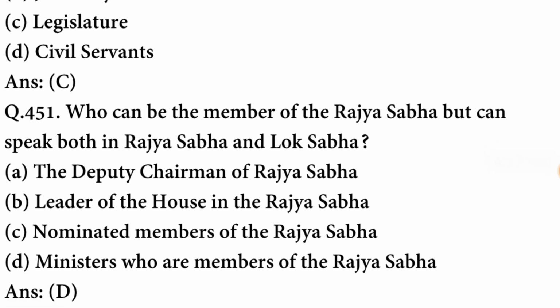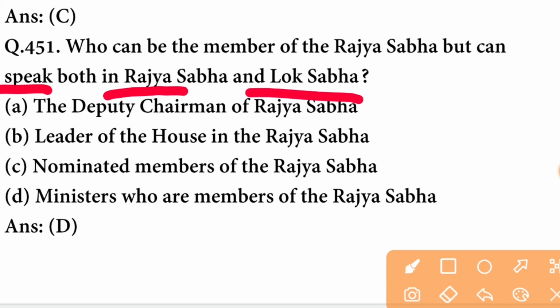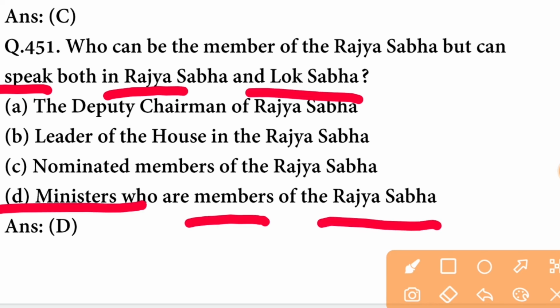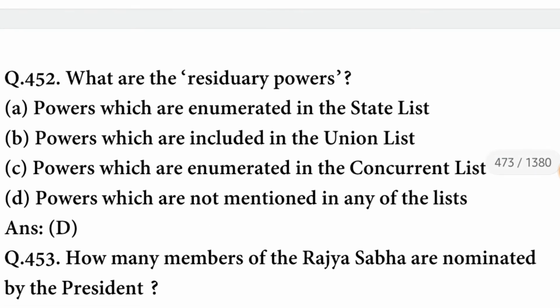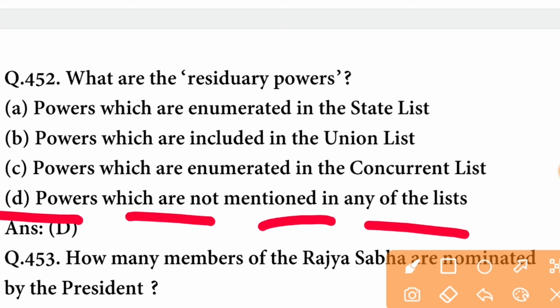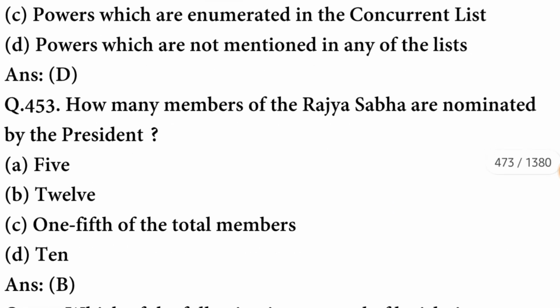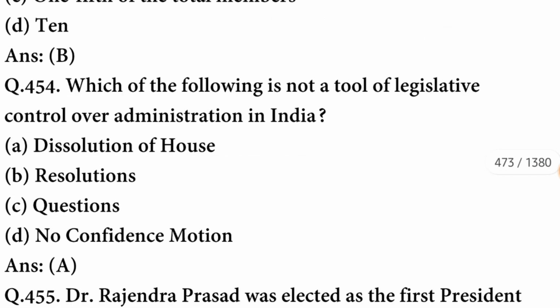Who can be the member of Rajya Sabha but can speak both in Rajya Sabha and Lok Sabha? It is ministers who are members of Rajya Sabha. D option is correct. What are the residuary powers? Residuary powers are powers which are not mentioned in any of the lists. D option is correct. How many members of Rajya Sabha are nominated by the President? These are 12 members. B option is correct.